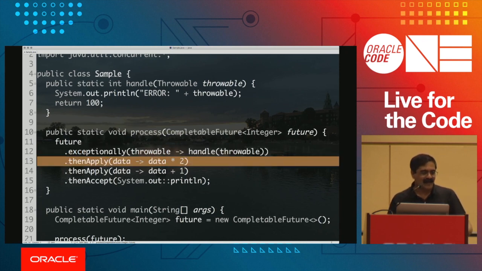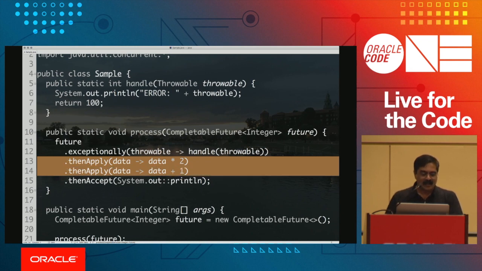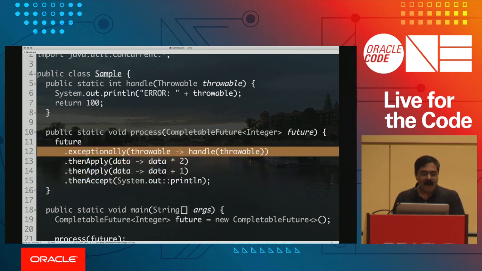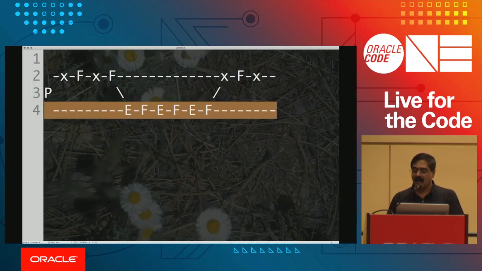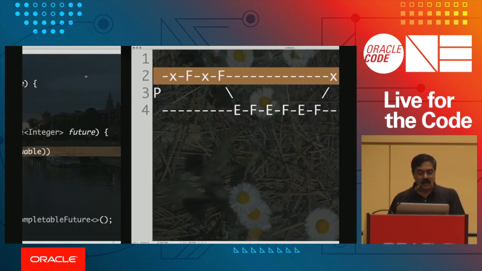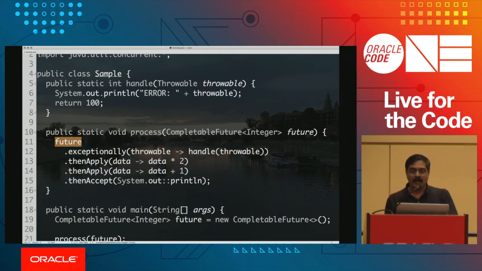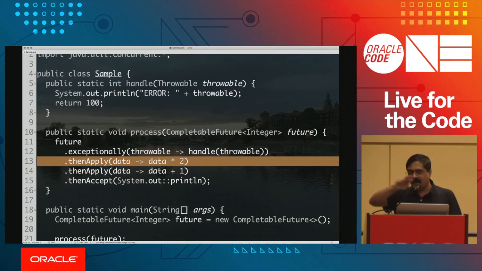and arrive at the then apply. I know this is a little hard to see, but you've got to put on a pair of glasses, which gets easier when you get old like me. For the young people, you have to squint your eyes to see it. So this is the top line, and this is the bottom line, right? In this case, the exceptionally is right in here, and the thens are right in here. So if everything went fine, you're going to hop over that. You're not going to get into the exceptionally, and then you're going to get to the then apply, and you're going to take that path.